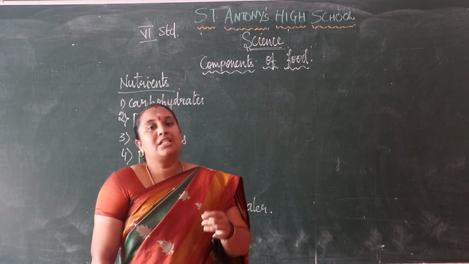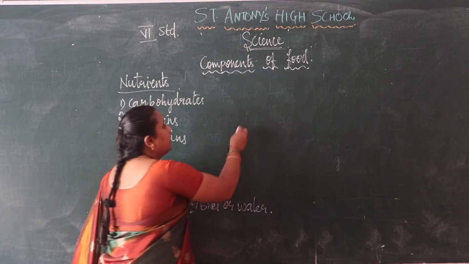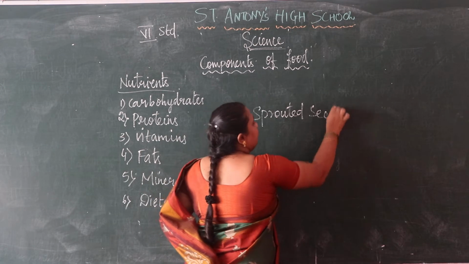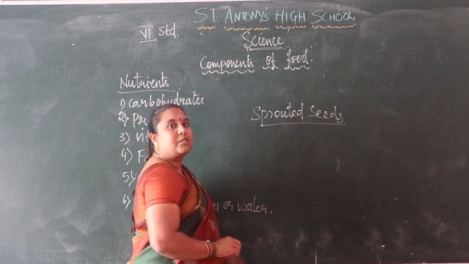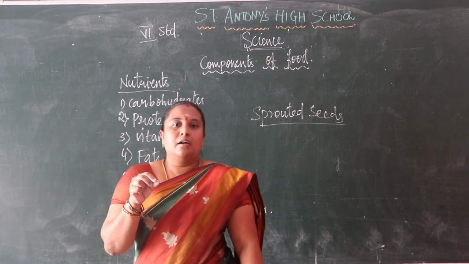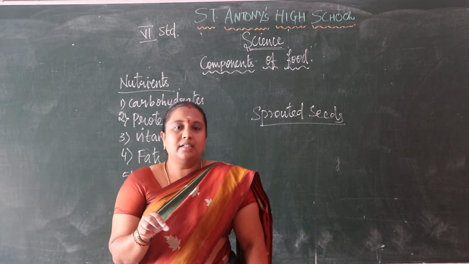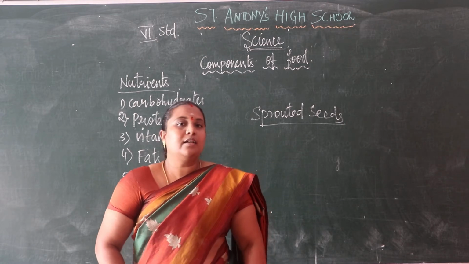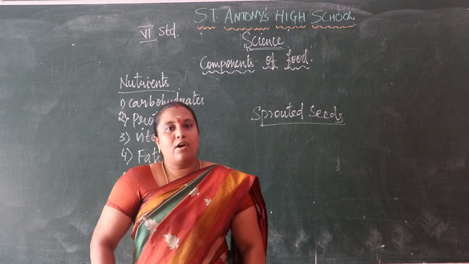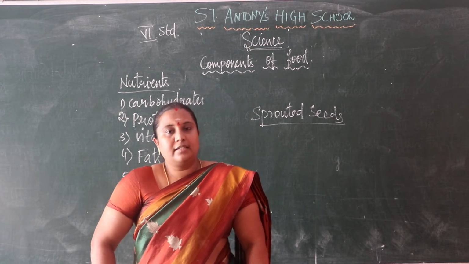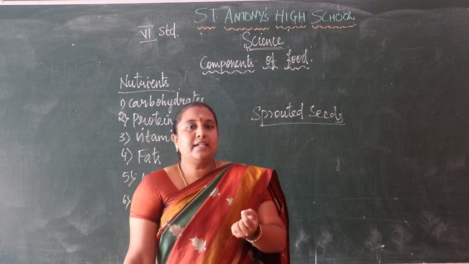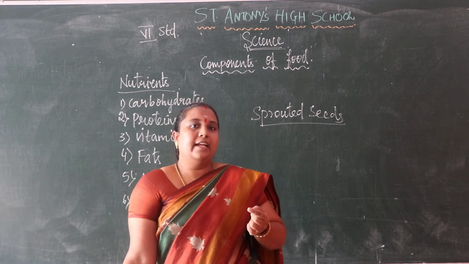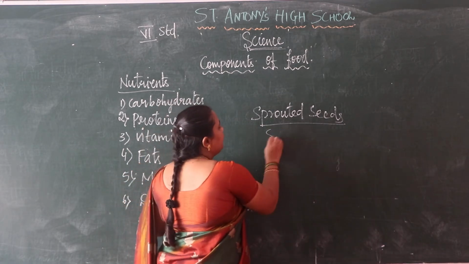So we know the sprouted food. What are sprouted seeds? What does sprouted seeds mean? We put grains into water for 12 to 14 hours. After that we drain the water, close it and keep it aside for 12 hours. Then we see white patches coming out from the grains. That we can say as sprouts.